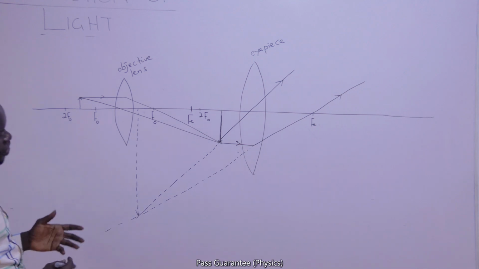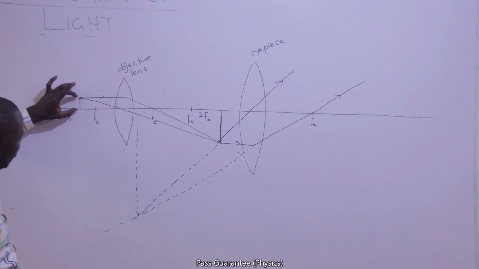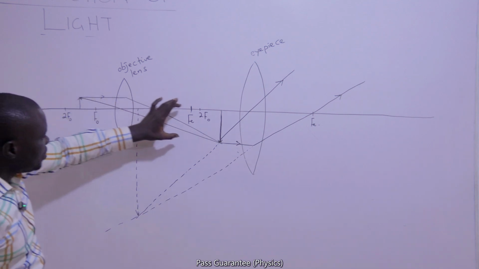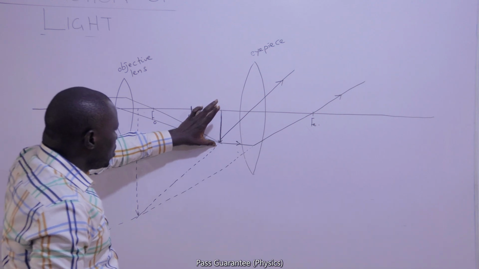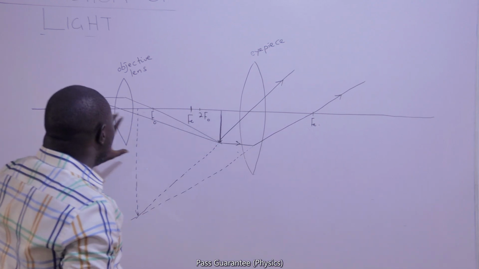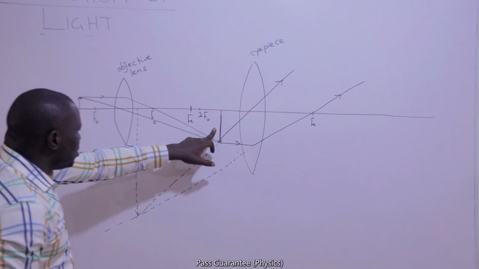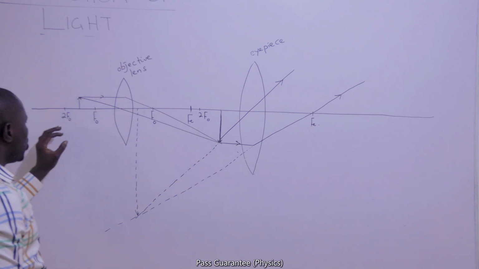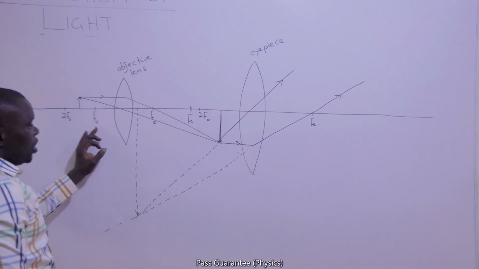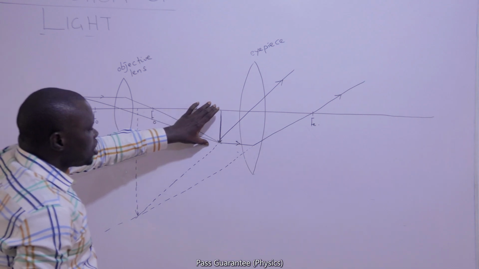So what we have here is an object that has been magnified first by the objective lens to produce a real image that is magnified. Where are we going to place it to form a magnified real image? At the point where it is between 2F and F. Why must it be a real image?